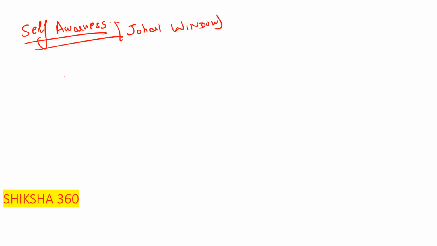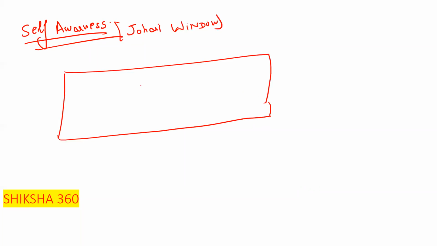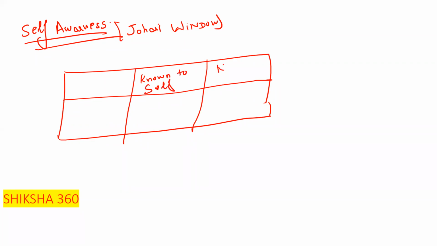Let me draw a simple diagram of it: known to self, not known to self, and further divided into known to others, not known to others.